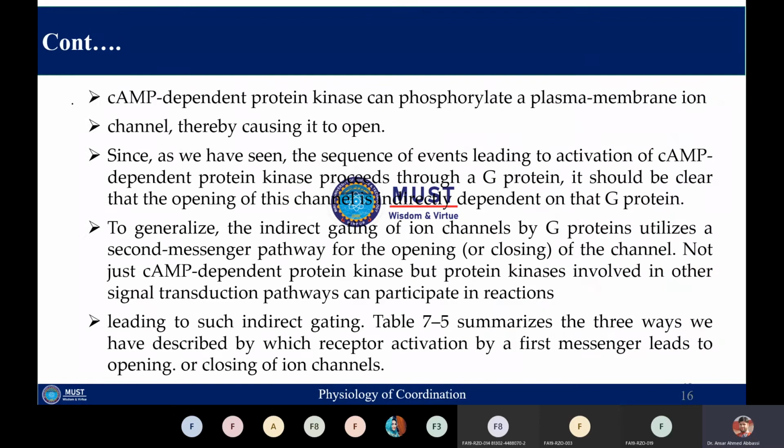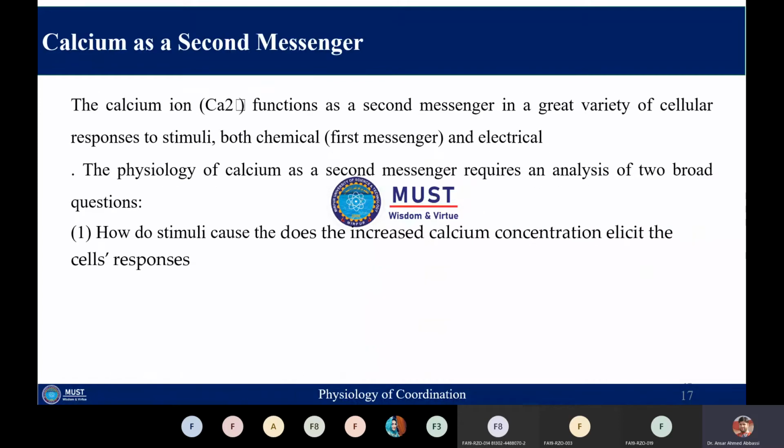Similarly, this is called indirect gating of the ion channel or channel protein by the G protein. So there are three ways by which receptor activation by first messenger may lead to the opening and closing of the ion channel.